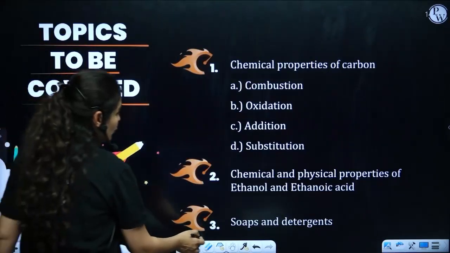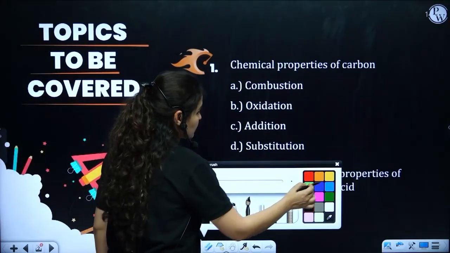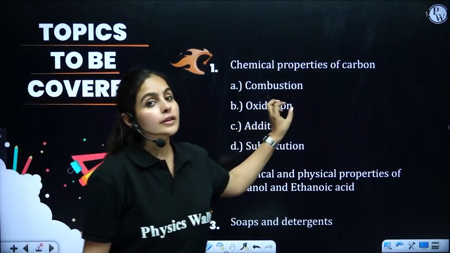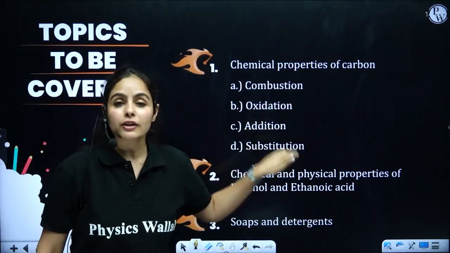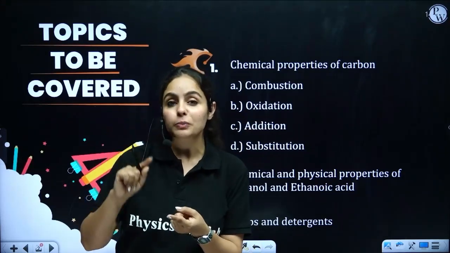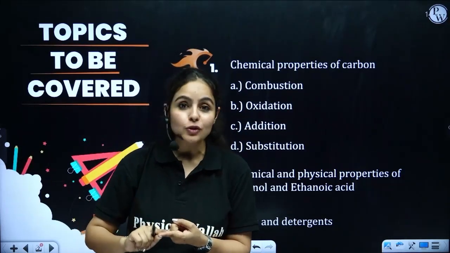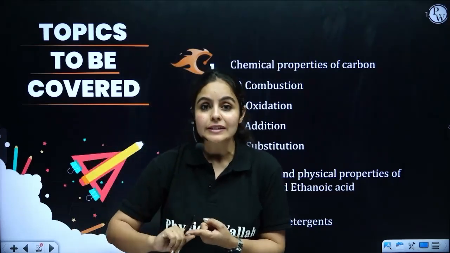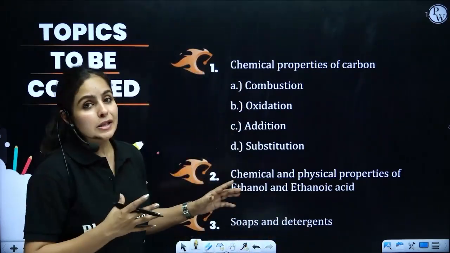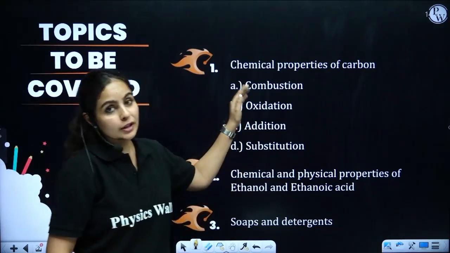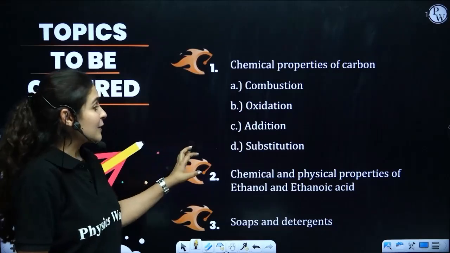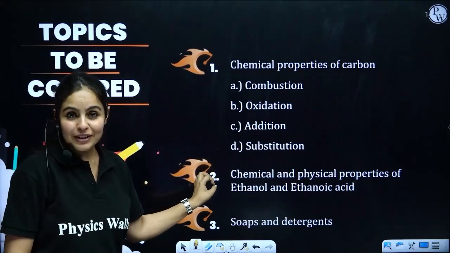So let's take a look at what all things we'll be covering in this particular part. We will be completing all the chemical properties. In part 1, we finished up till IUPAC nomenclature. We have completed isomerism, homologous series, why carbon is versatile in nature, and so on. Now in this part, a complete focus will be on the chemical properties of carbon, which includes 4 chemical lochas. That means a lot of chemical reactions waiting for you guys.